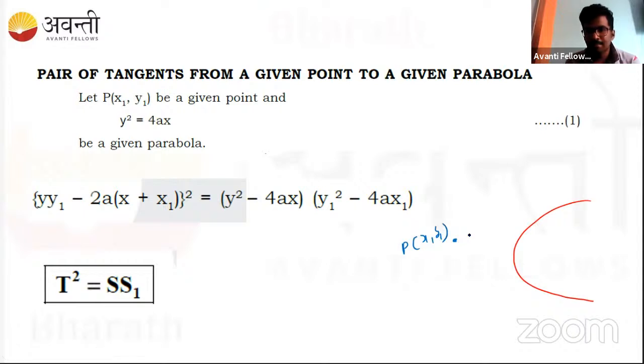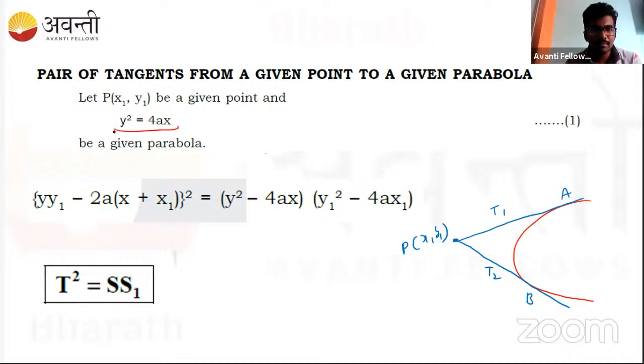So if I join from this point, I can draw a tangent to the parabola at a point here. And I can draw one more tangent at another point. For a given parabola, these are the two tangents. So this I can call tangent 1 and this is tangent 2. So these two tangents can be drawn, right? And that tangent equation can be found easily, like directly.